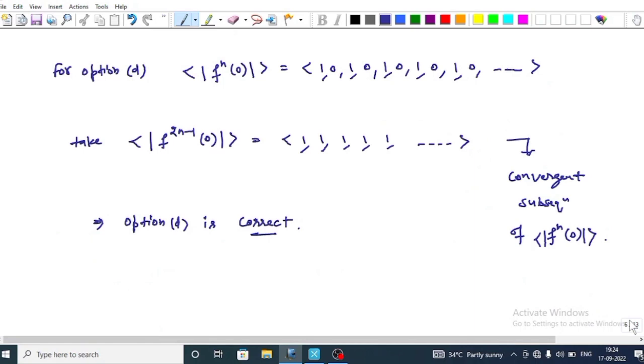Now for option D, as we know, the sequence |f^(n)(0)| is 1, 0, (the minus converted to 1 using the modulus), 1, 0, 1, 0, 1, 0. Now take the odd subsequence of this sequence, and we get 1, 1, 1, which is a constant sequence. This implies a convergent subsequence of this sequence. This implies that option D is correct.